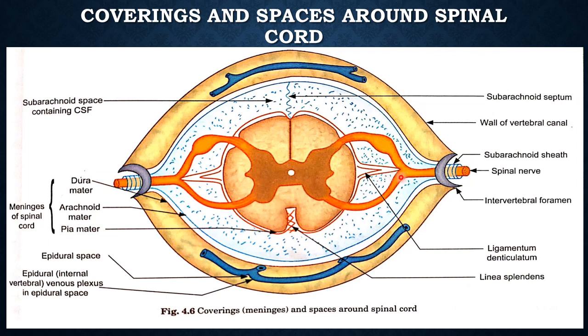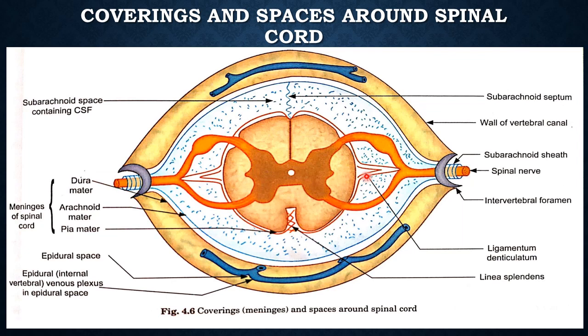The lateral margin of ligamentum denticulatum is ragged and presents 21 to 22 tooth-like pointed projections, as noted on close observation. That is why it is called denticulatum.